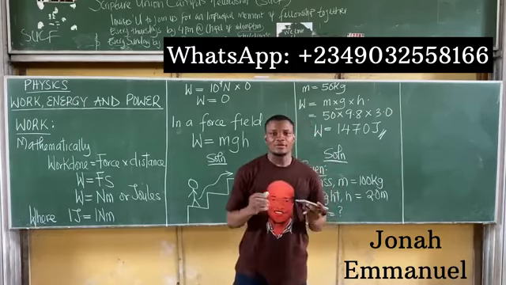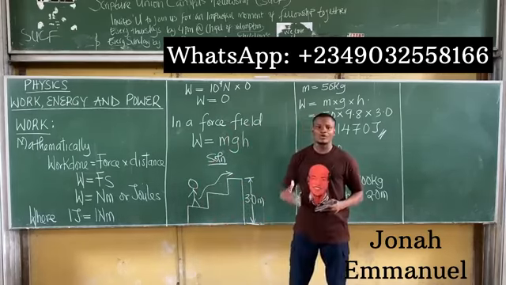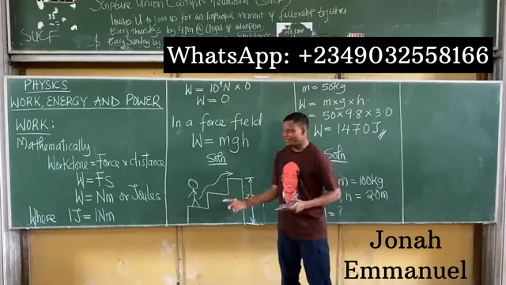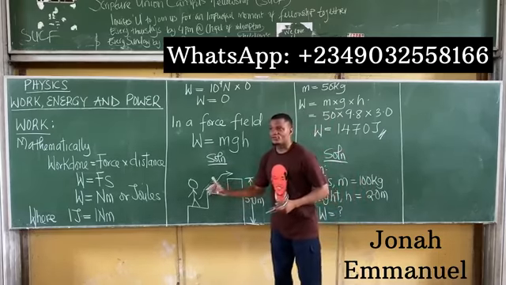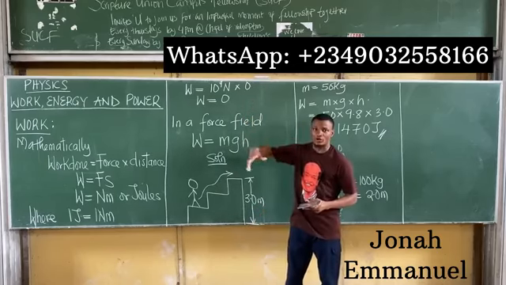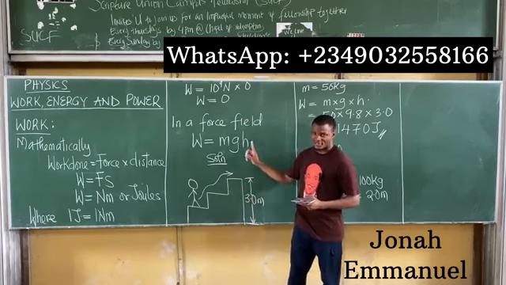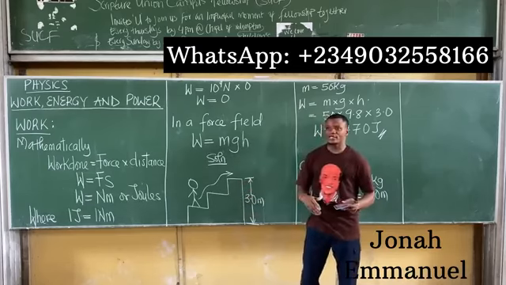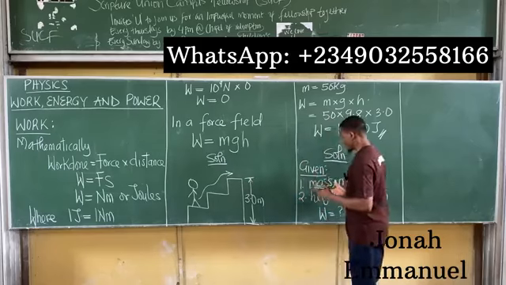Now, I want you to observe something in these two questions. For the first one, you have to find the work done against gravity, because the body is moving in the opposite direction of gravity, upwards. So we said work is done against gravity. But in this case, look at the question again.